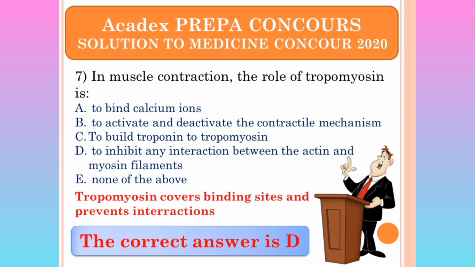Tropomyosin, let me explain first. Tropomyosin covers binding sites and prevents interaction. That one is clear. The major function of tropomyosin is to inhibit further interaction. How does it inhibit this interaction? It covers the binding site. When the binding site has been covered, the interactions stop, so there is no further interaction. So D is the obvious answer.